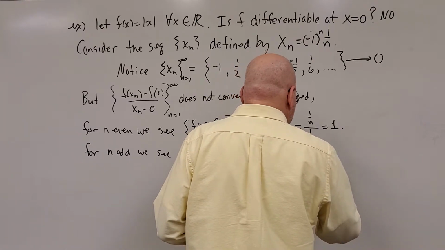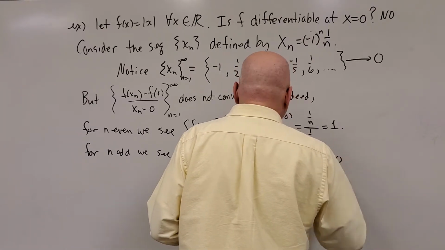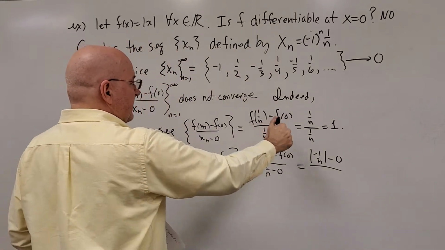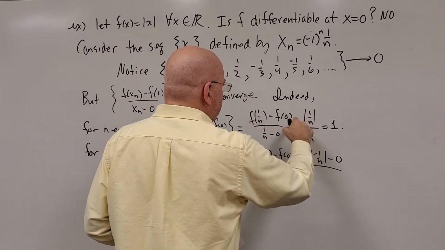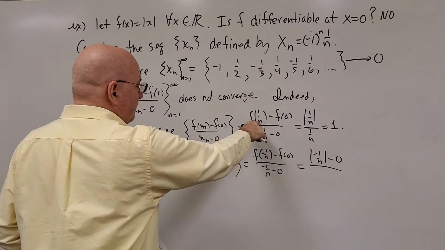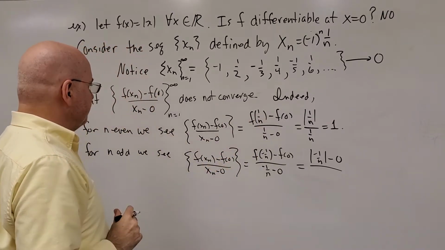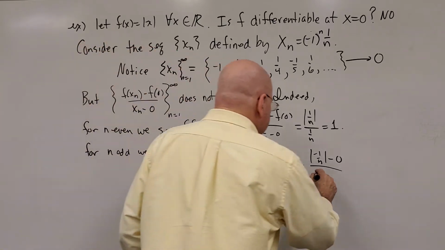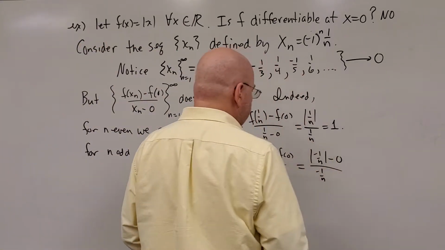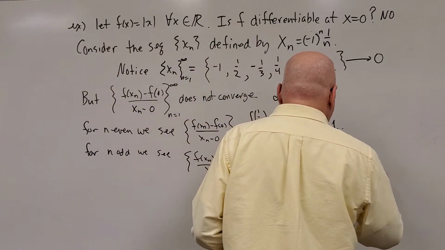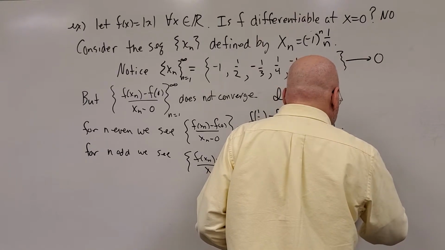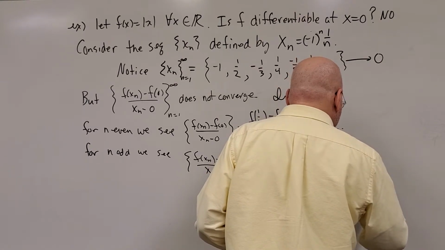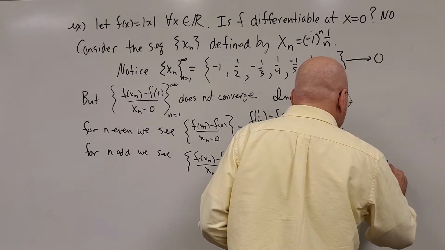But we're taking the absolute values in the numerator. I didn't bother with the absolute values in the f of 1 over n case because I knew they were all positive numbers. So we get 1 over n over negative 1 over n, which is a negative 1.